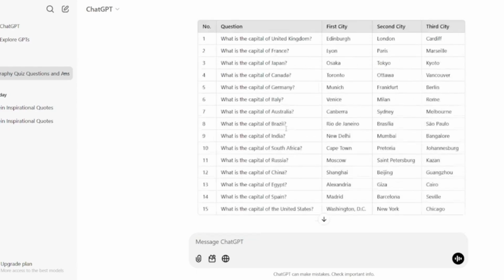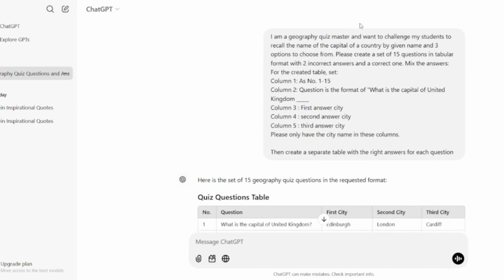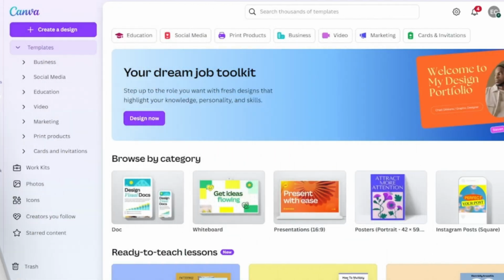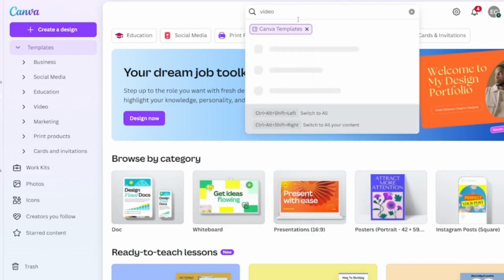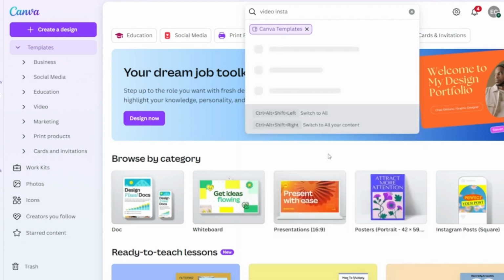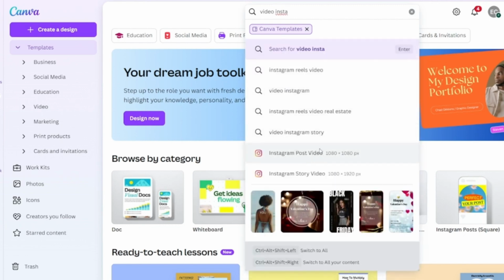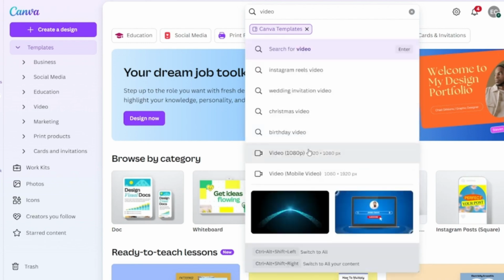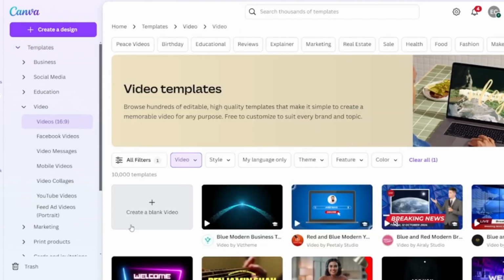Now using this, we can easily build those kind of videos in Canva. So now let's head to Canva. Here you can search for video. You need to select a video which is 1920 by 1080p, which is perfect for YouTube, or if you want to create for Insta, the same things go, but you can choose an Insta video. So let's go to a video. Now you need to create a blank video.